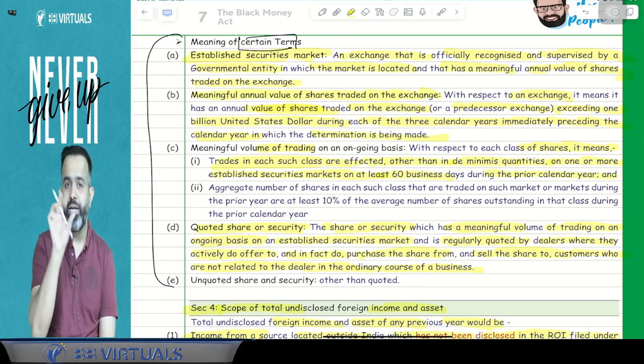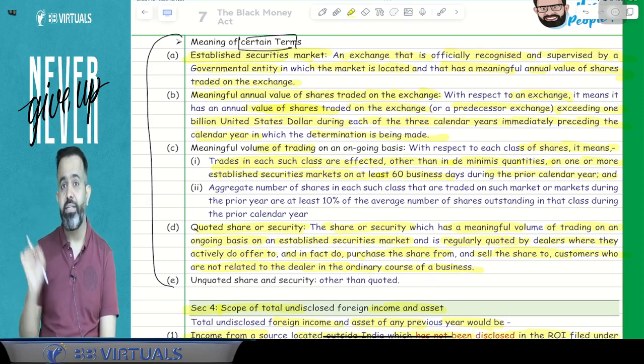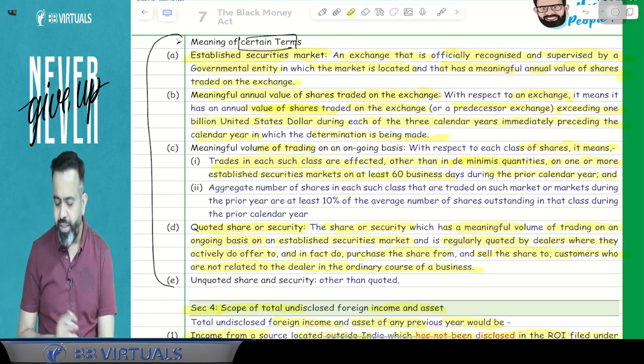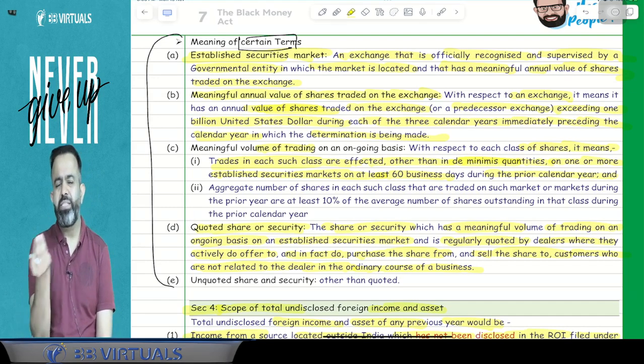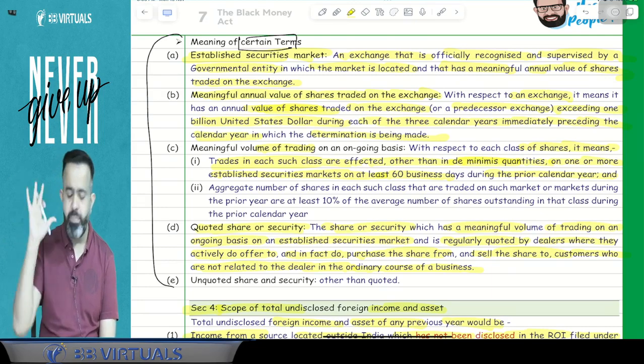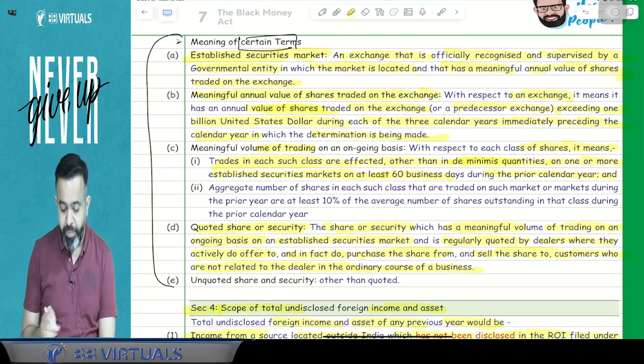Means in the case of that particular security, in the last calendar year, there was trading on at least 60 business days, except the de minimis quantity. De minimis quantity means except the small 1 or 2 quantity, just ignore that. But otherwise there were 60 business days on which that share was traded. That is called your meaningful volume of trading on ongoing basis.